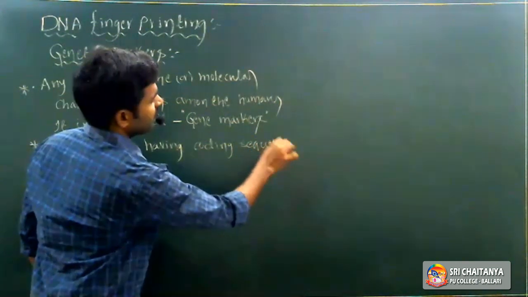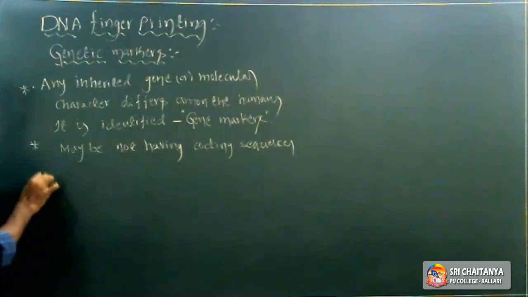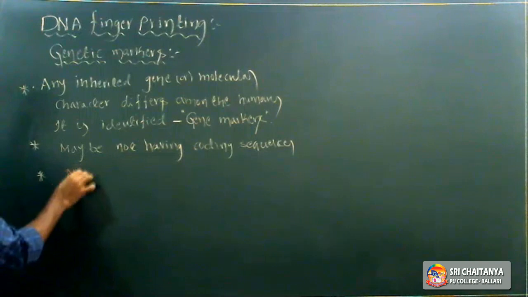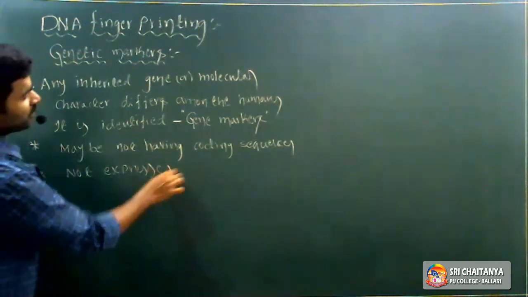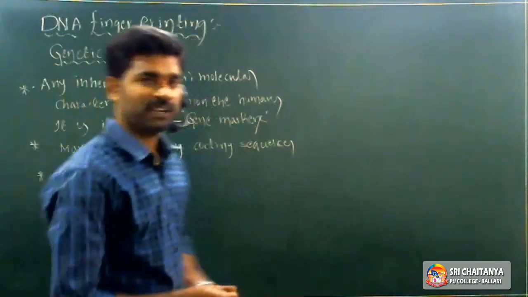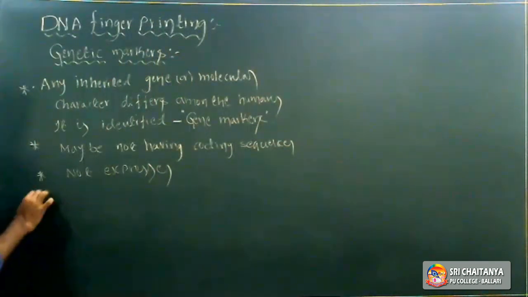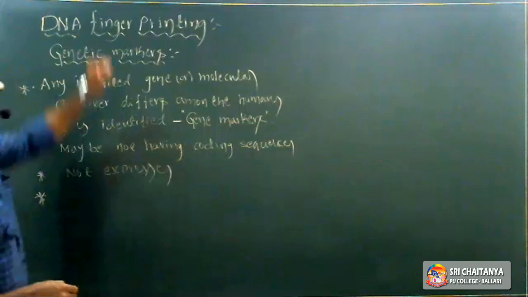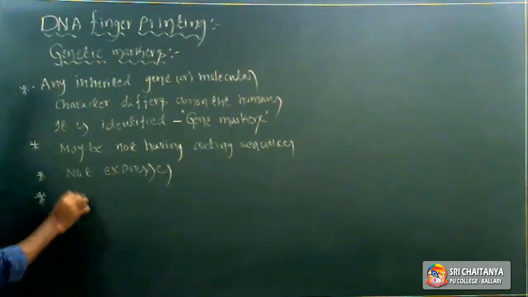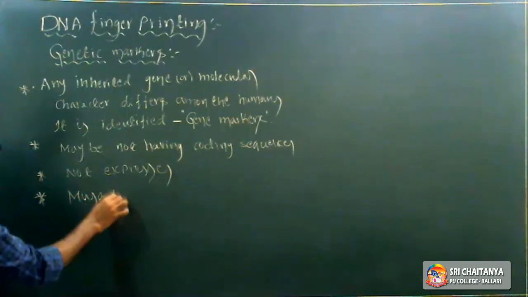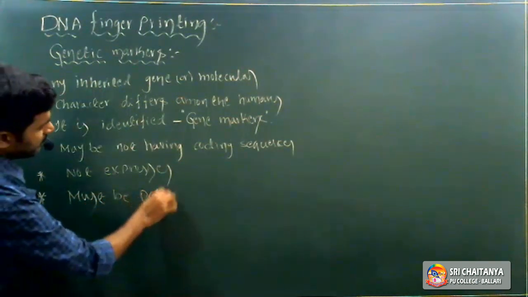It means they are not expressed, so they do not participate in the transcription and translation process. And one more thing: genetic markers must be polymorphic.